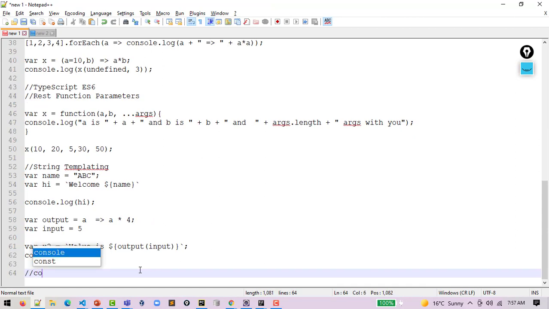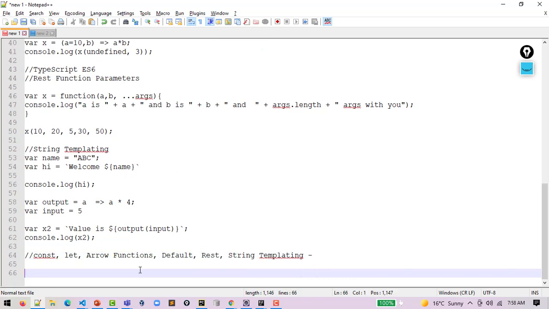So we have talked about const keyword, let keyword, arrow function first, then default function parameters, then rest function parameters, and then we had a discussion on string templating, how to interpolate a string as part of an expression.